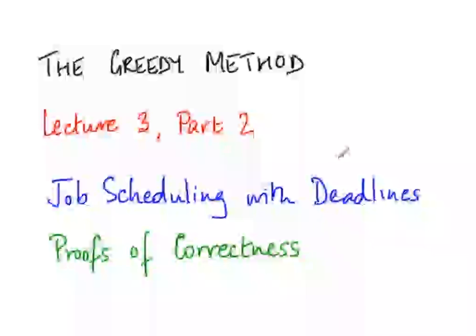So we have seen a greedy algorithm for job scheduling with deadlines in which we selected jobs in decreasing order of price. Now we need to establish two results to justify this algorithm. The first is to do with the criterion for checking if a set of jobs is feasible as a schedule. And the second is to actually demonstrate that our greedy strategy is optimal. So let's get to the first result.